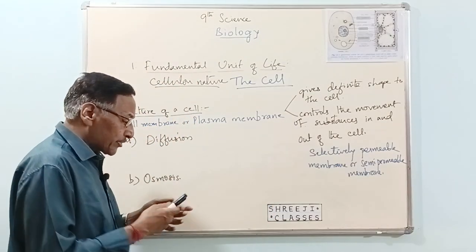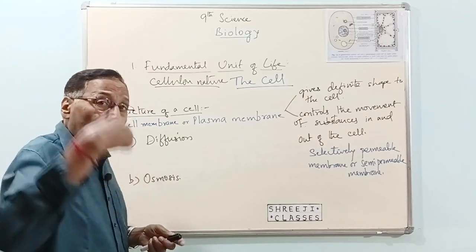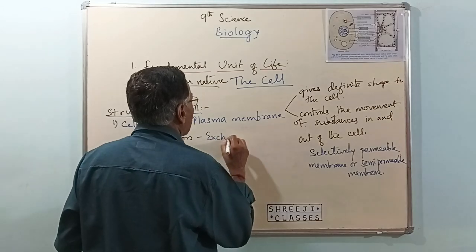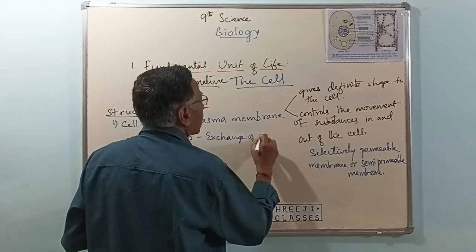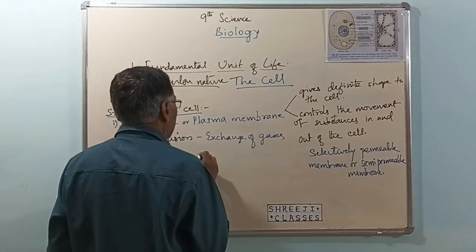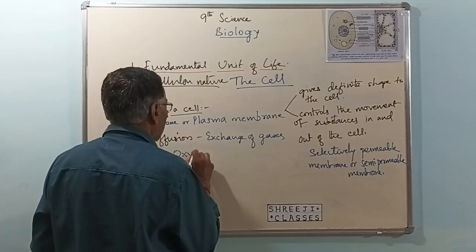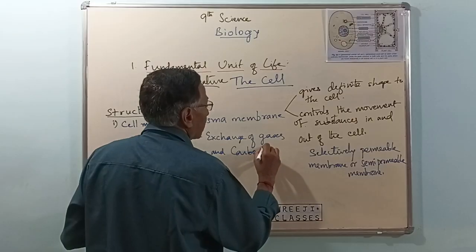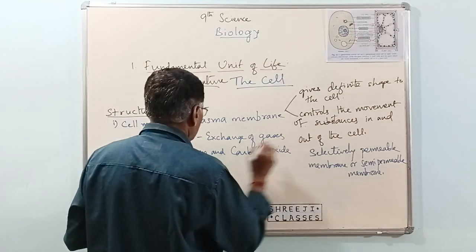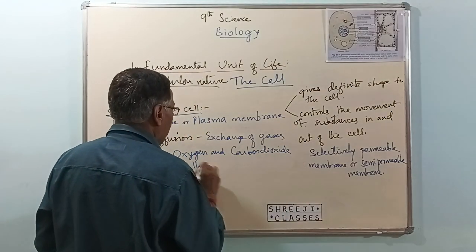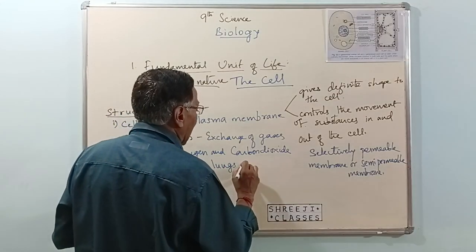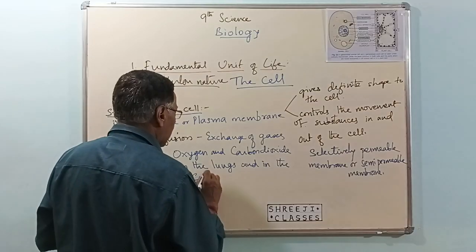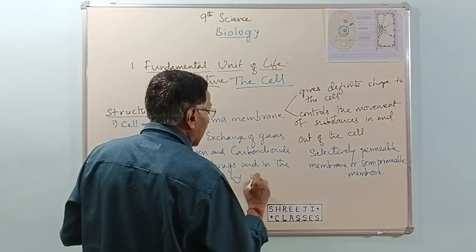So the exchange of gases in the lungs and in the cells is by diffusion.